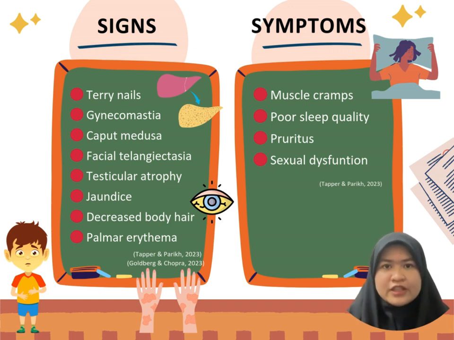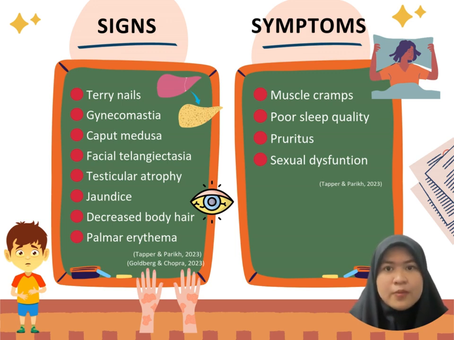On the face, facial telangiectasia is a spider-like dilated blood vessel that often appears on the cheeks and nose due to the increase of vascular fragility. Jaundice is the yellowing of the skin and sclera resulting from the elevated bilirubin level caused by the liver's impaired ability to process and excrete the bile. The abdomen may display caput medusae, a pattern of prominent and tortuous veins radiating from the navel, linked to the portal hypertension from the obstructed blood flow in the liver.